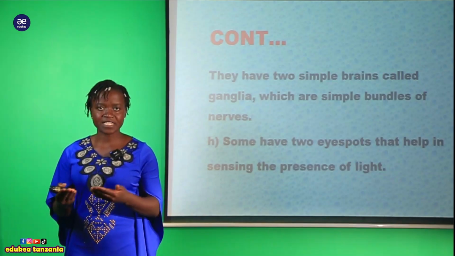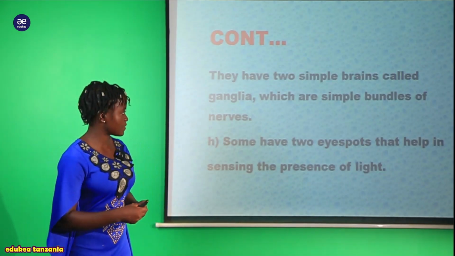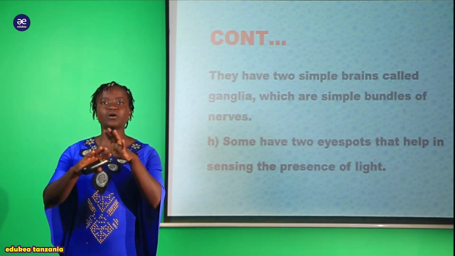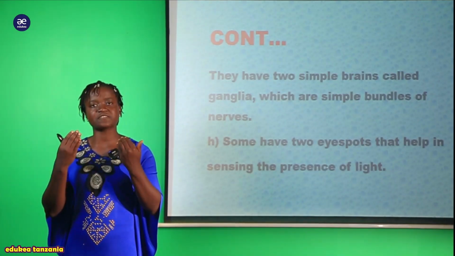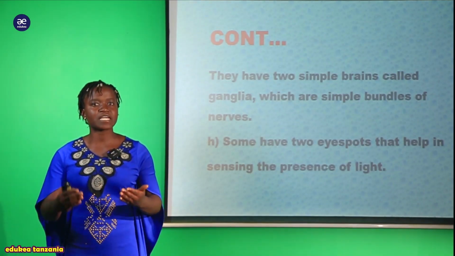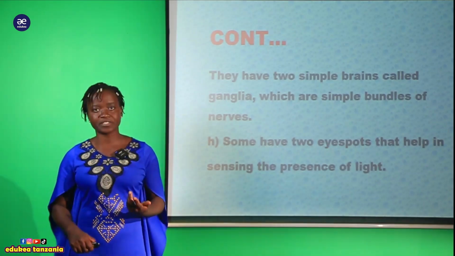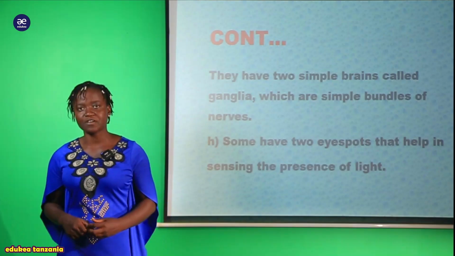How can they detect the presence of a host? It's due to the presence of these eye spots. And eye spots are not found in all organisms in this phylum Platyhelminthes. So there are some organisms that possess this structure called the eye spot for the sensation of light.